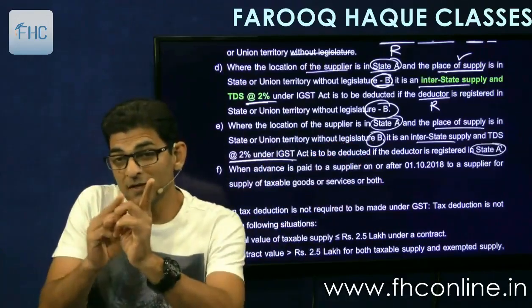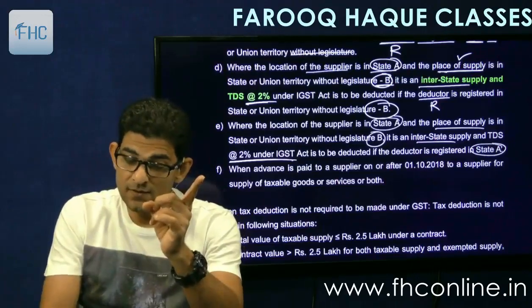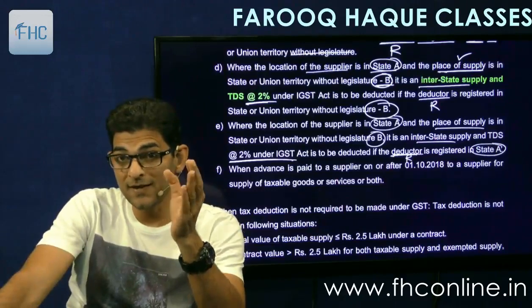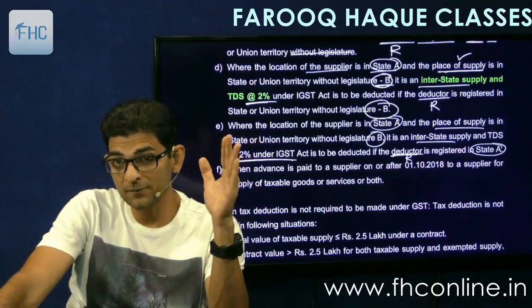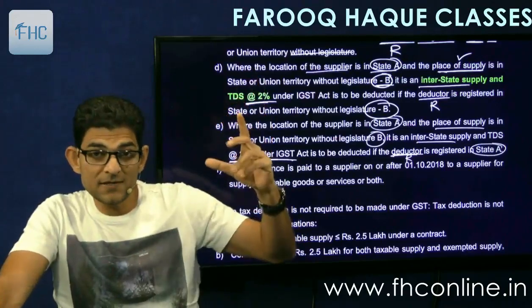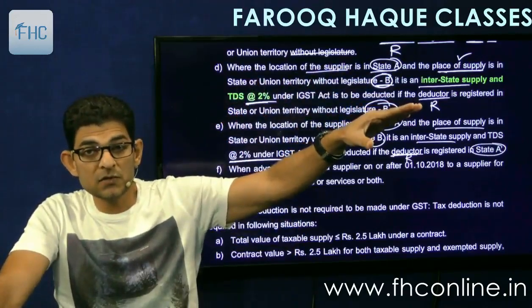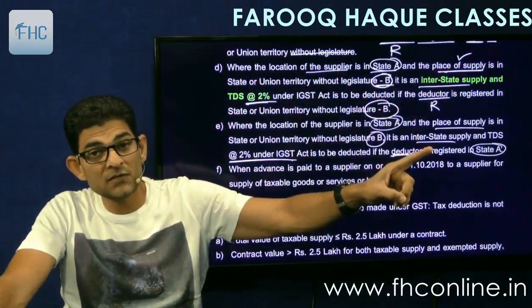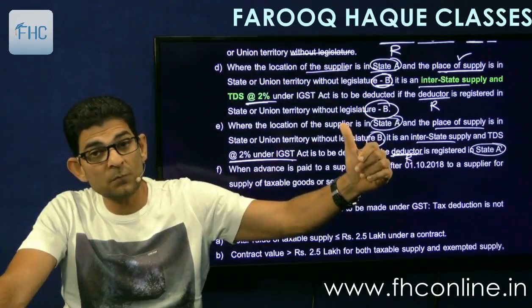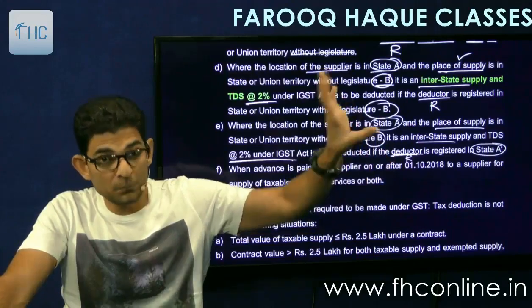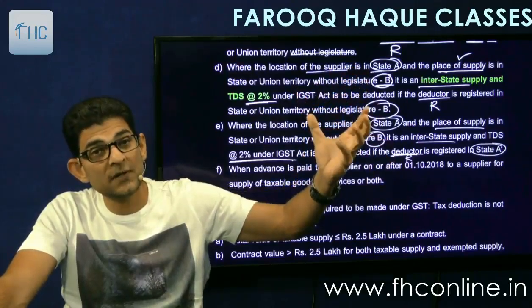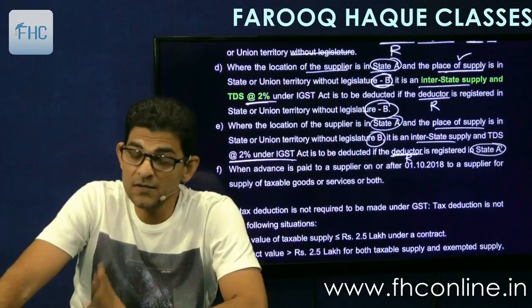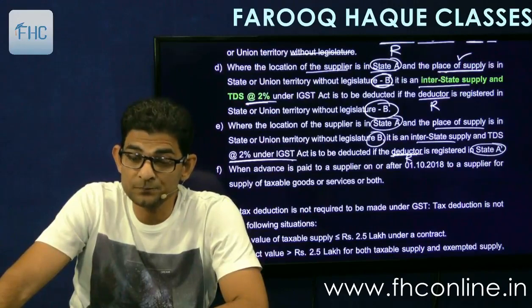So now it's the reverse case. The recipient, deductor means the recipient, is registered here in state A, that is where the location of supplier is there. So difference in D and E is that here the deductor was registered in the state where the place of supply was there. This is a case where he is registered where the location of supplier is there. So in both these cases, tax will be deducted under IGST at the rate of 2% because it is interstate. So he will have to deduct tax at source.